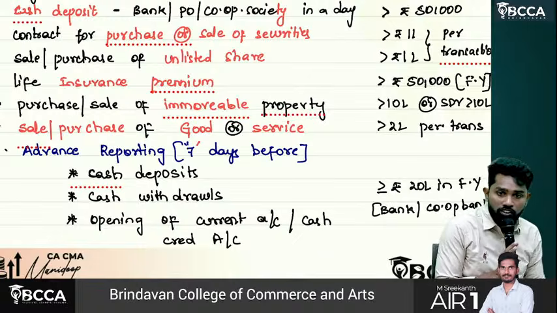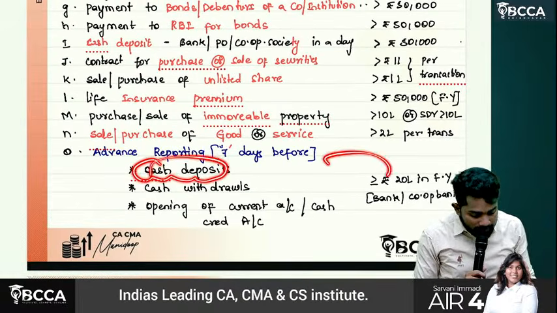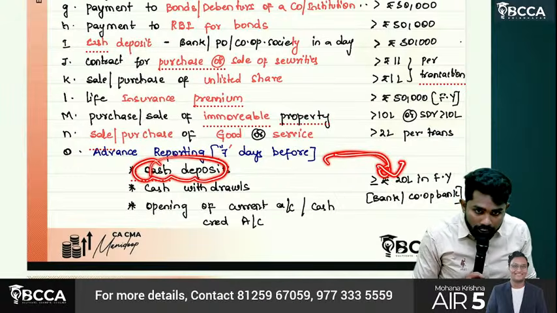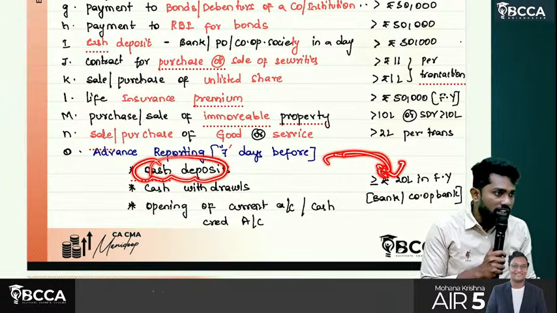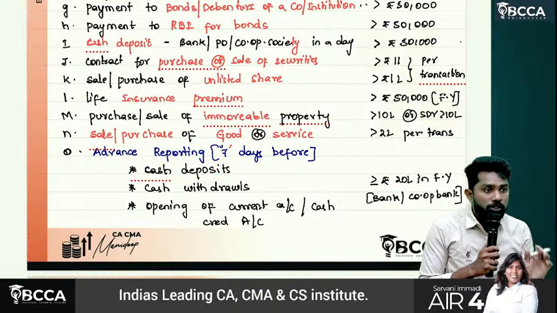Advance reporting of PAN. What is this? If you are going to make a cash deposit in excess of or equal to rupees 20 lakhs in a financial year, then 7 days prior you should update the bank with your PAN details.